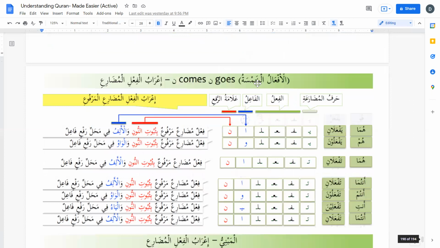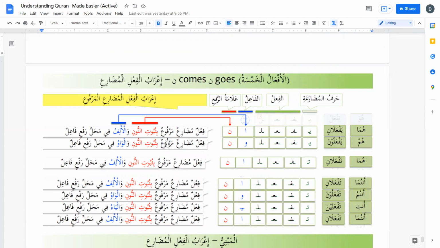The second category that we find in the conjugation of fi'l mudari' is the category in which we find noon at the end of fi'l mudari' in regular form, and we don't find noon at the end of fi'l mudari' in the light and lightest forms.